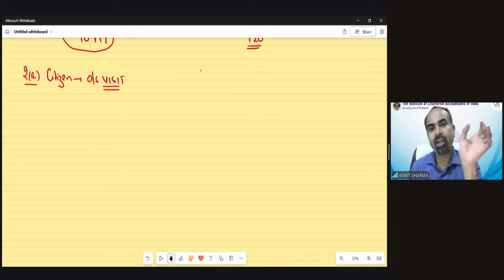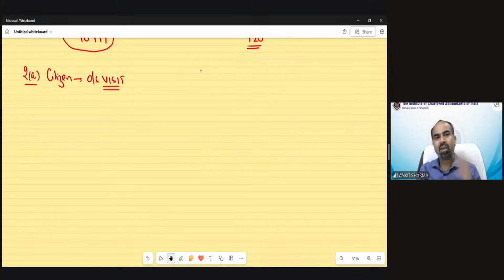In that case, the 182-day condition is applicable. Or any individual who is a citizen or person of Indian origin, who resides outside India permanently, comes to visit India in this year. In that situation also, only the 182-day condition needs to be checked.